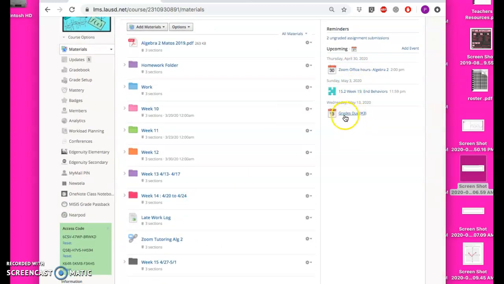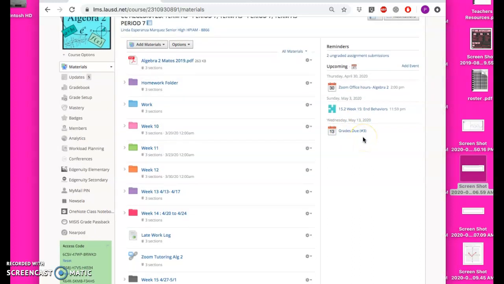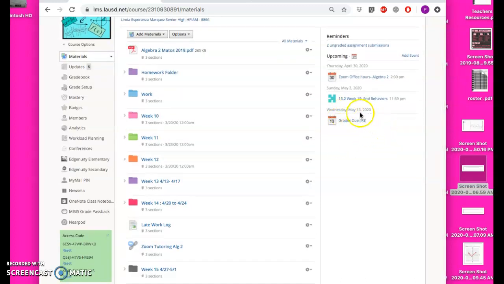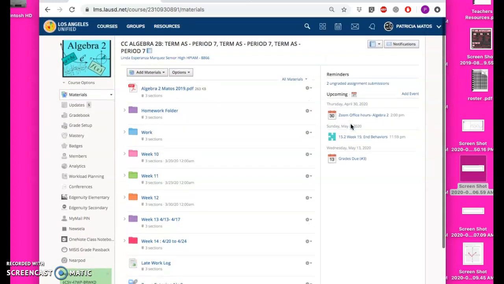Also in your calendar, you'll notice that grades are due May 13th. But as I told the students in the Zoom, I will most likely be submitting prior to that. So I'll probably be submitting that Monday, the 11th, because Schoology will probably crash that day. So please, please, please keep up with your assignments.